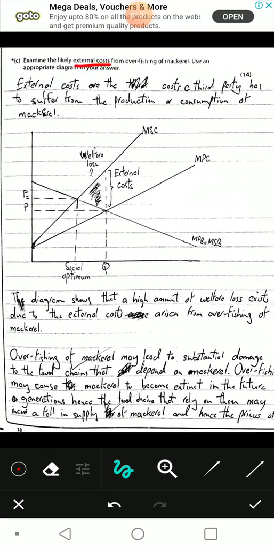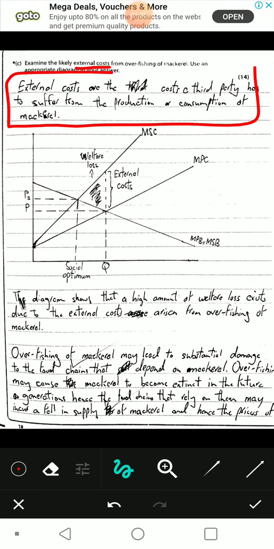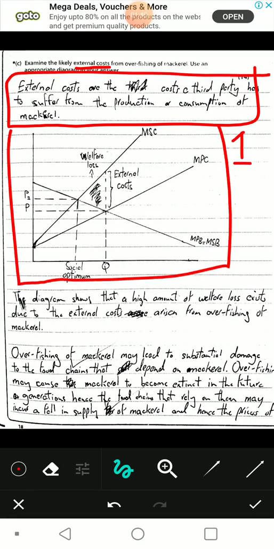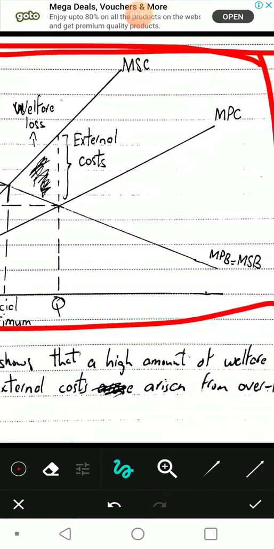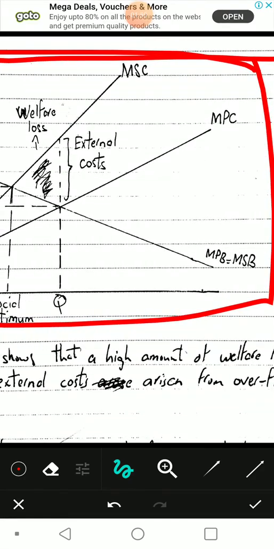So this is a remark, okay, definition, and this is my diagram. The diagram is pretty simple actually. Just consider what's happening first of all. There is marginal private benefit and marginal social benefit. They are equal.